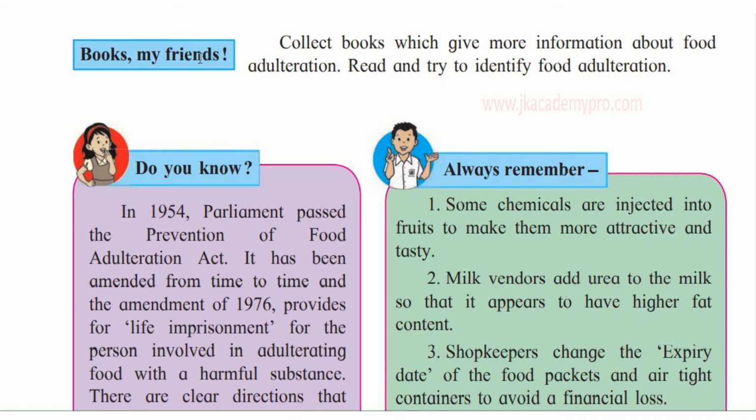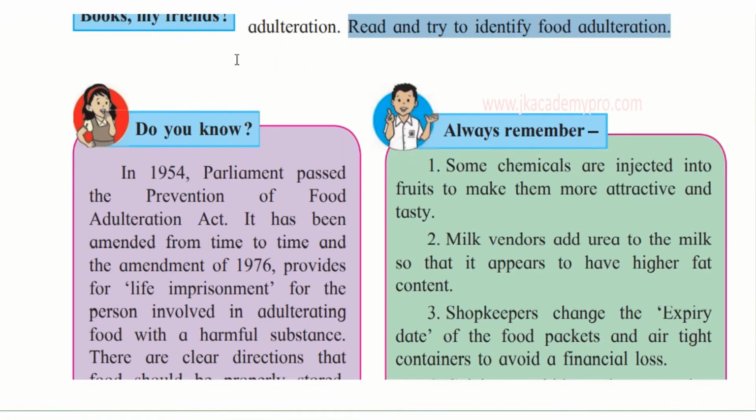Books are our friends too. So, collect books which give information about food adulteration. Read and try to identify food adulteration. You'll get a lot of information in the books also. So, try to find it and read it. Maybe you may find it in your school library.